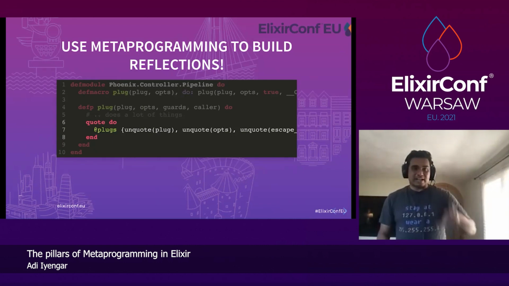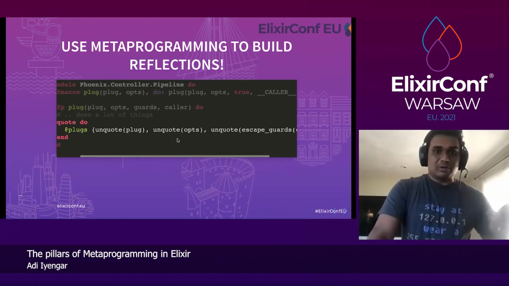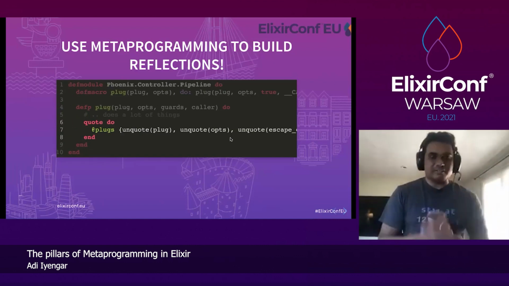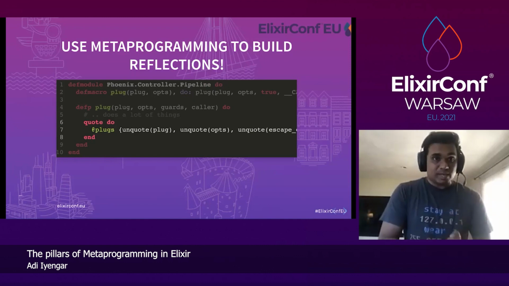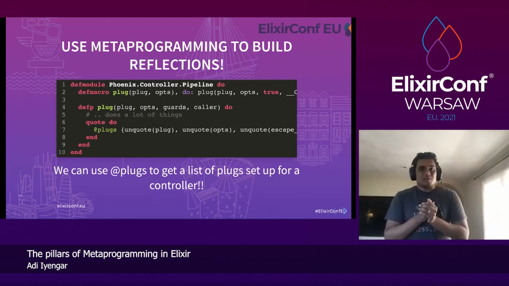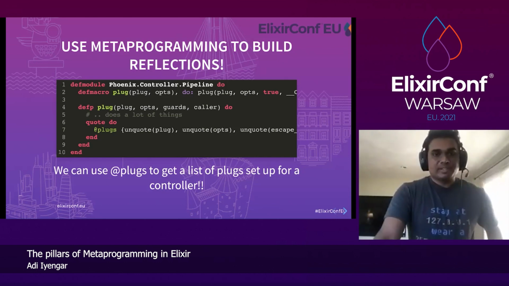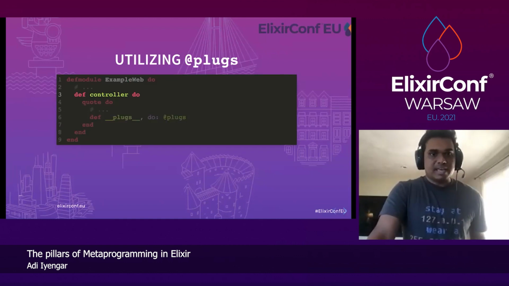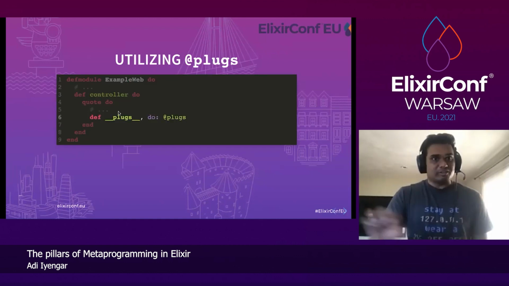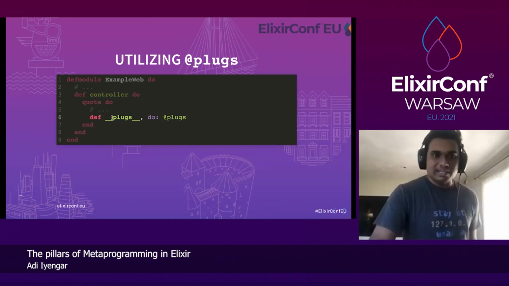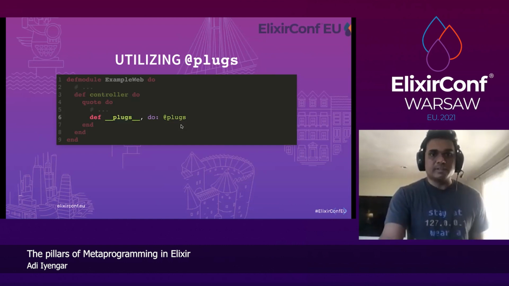It adds a module attribute, which kind of stores what plugs you've called, what options and guards and all that stuff, right? But it's not persisted. So we have to find a way to get this information. So once we get add plugs, we can use that to list all the plugs for a controller, right? So let's go to example web where the controller function is defined. And inside the code, let's define __plugs that just returns add plugs, right? That should do it. Now we have access to plugs by calling this non-private function.